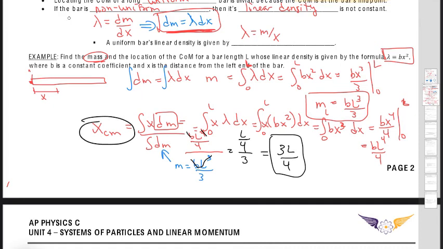Now I know this video is long because center of mass is a new concept, and we bring in some calculus to it. What we're going to do in the next video is focus on linear momentum. For some of you watching these videos, this may be a review, especially if you've taken AP Physics 1. If you have not taken AP Physics 1, this will be a new concept for you.